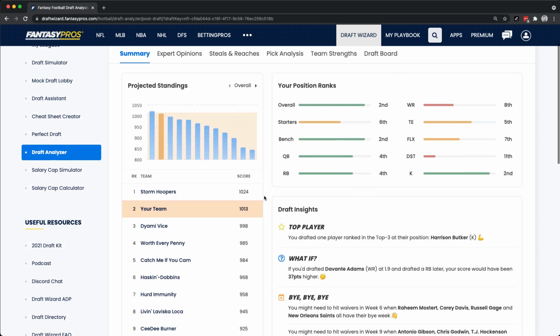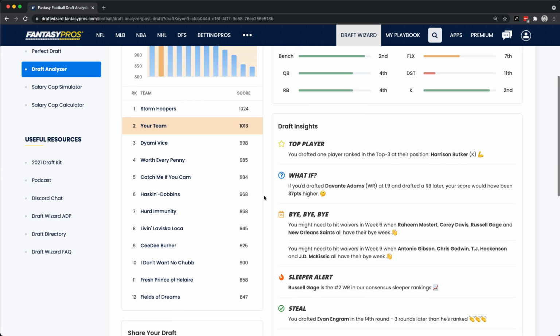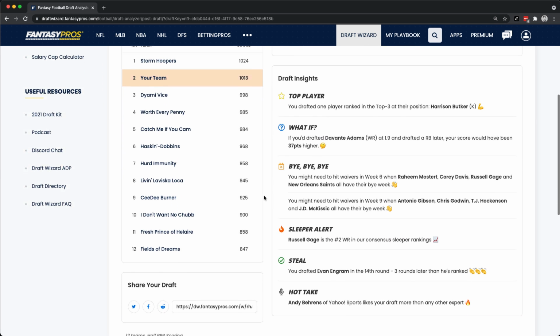And this is an exciting new part of the Draft Analyzer, which is called Draft Insights. Draft Insights gives you a quick overview of all the different things that either went right or went wrong with your draft. As you can see here, there's one called the top player that shows you if you've drafted one of the top 3 players at any given position. A what if scenario, which we'll dive into later. If you drafted one player over another player, how it would have improved your overall score.